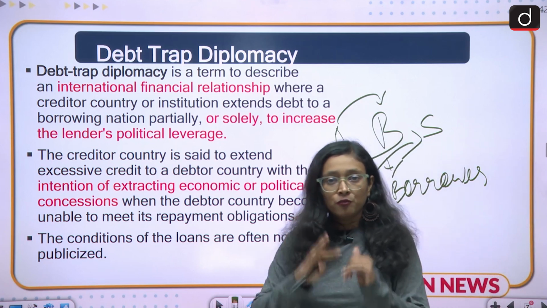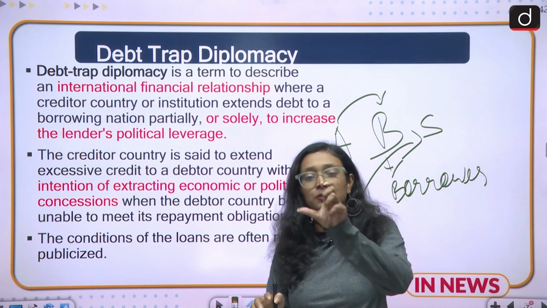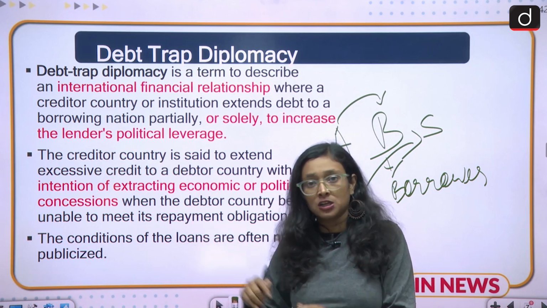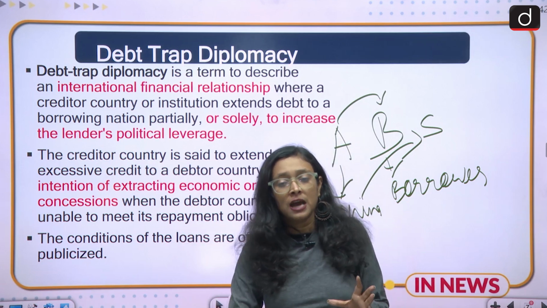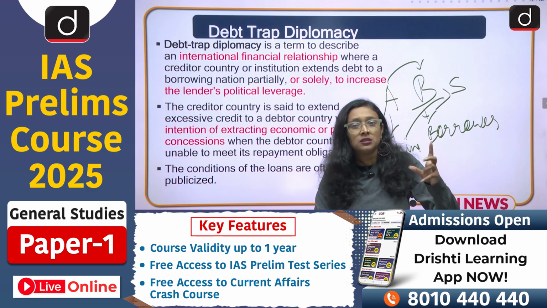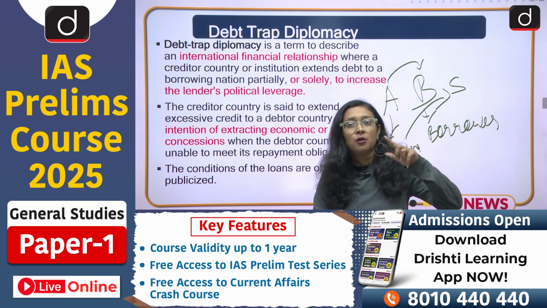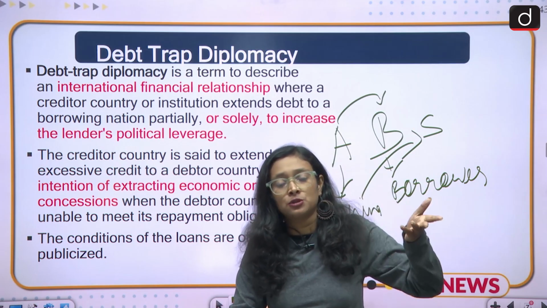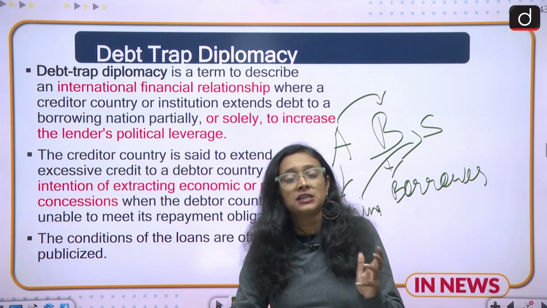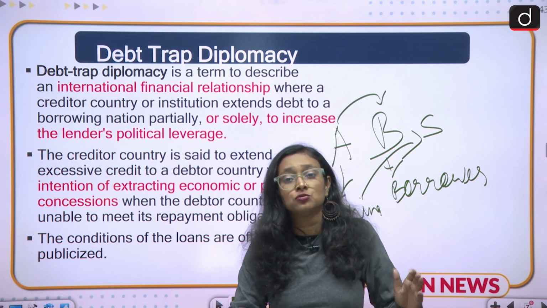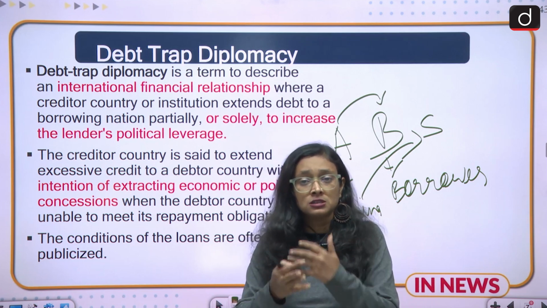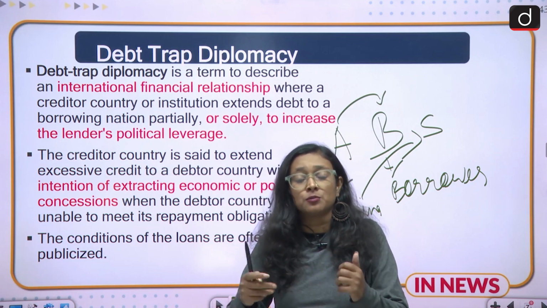So what is the term diplomacy here? Suppose a country is lending money to another country, and the borrowing country is unable to pay. Sometimes there is always a debt trap policy and the country is unable to pay. In that situation, political and economic concessions are given to the country that lent the money. This is called debt diplomacy.